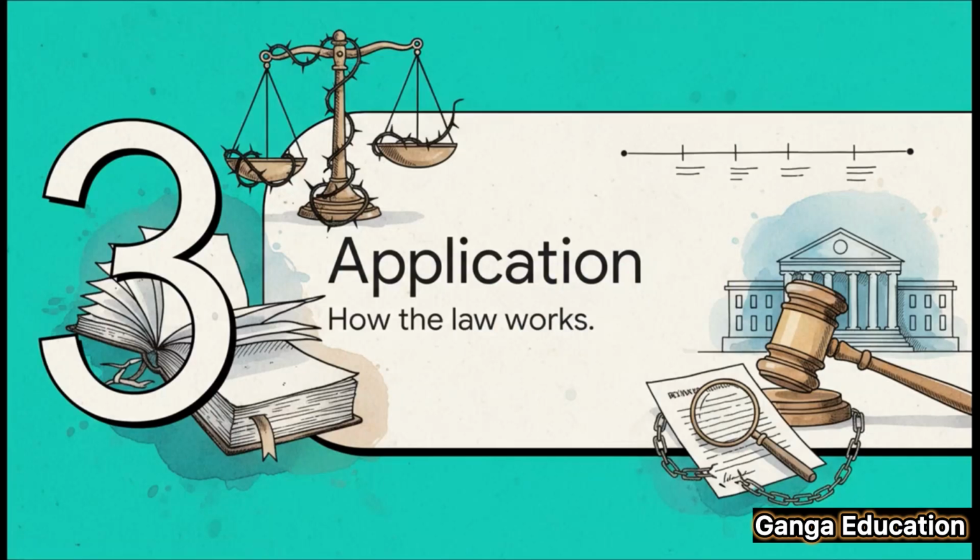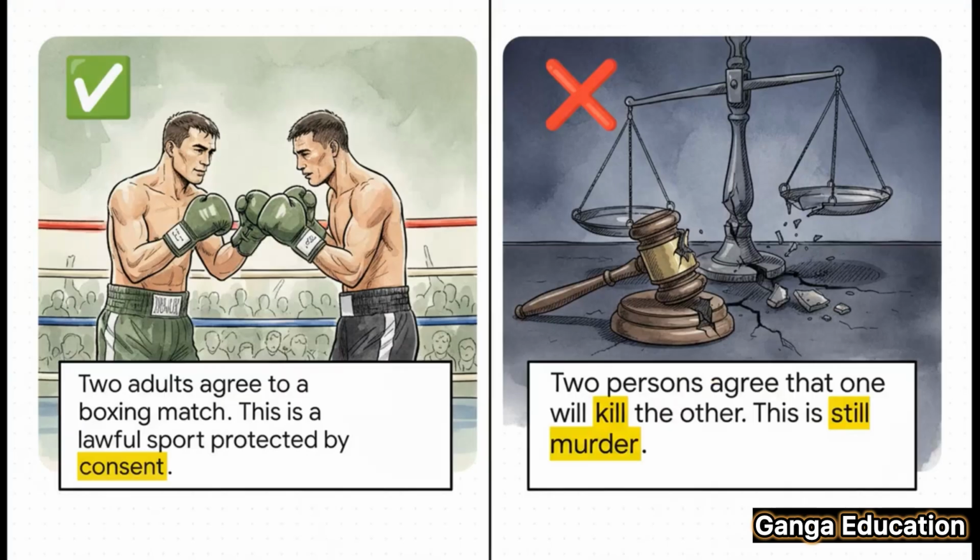We've covered the theory, so let's get practical. We're going to look at a simple example and a landmark case that really brings this whole principle to life. This comparison makes it crystal clear. On one hand, if two adults agree to a boxing match, that's a lawful sport. It's allowed by law, and so consent protects them.